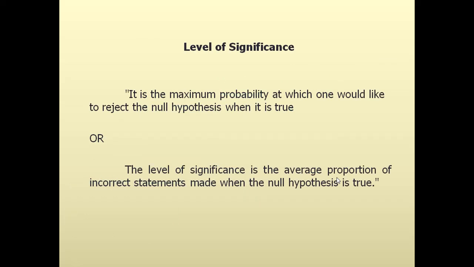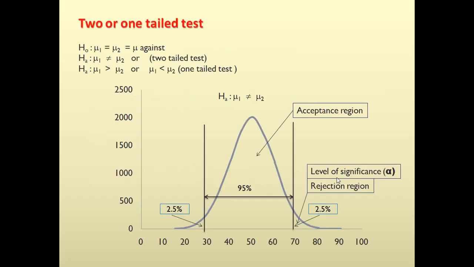Level of significance is the maximum probability at which one would like to reject the null hypothesis when it is true. So once you set the null hypothesis and fix the level of significance, then we normally go for an appropriate test of significance. Now this level of significance, normally we fix at 5% or 1%.